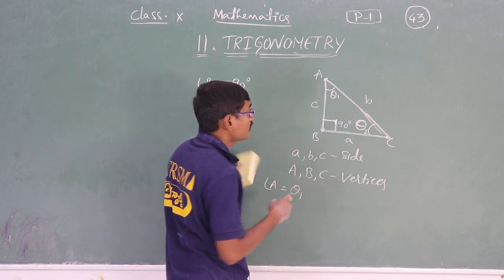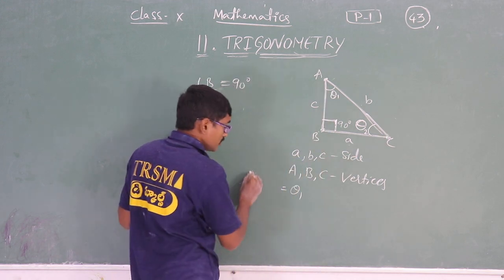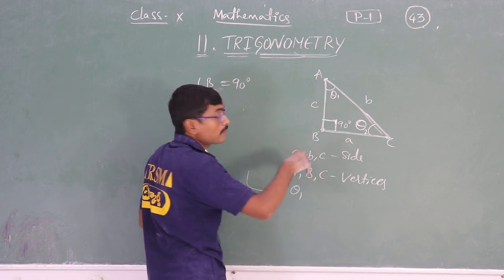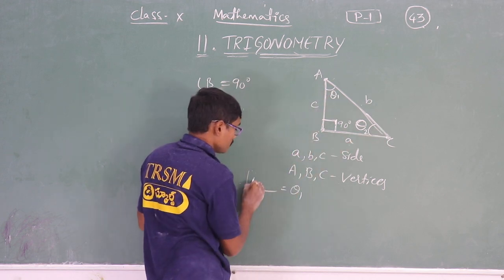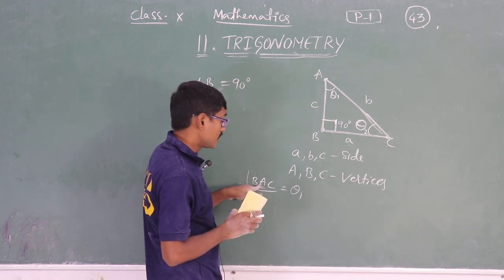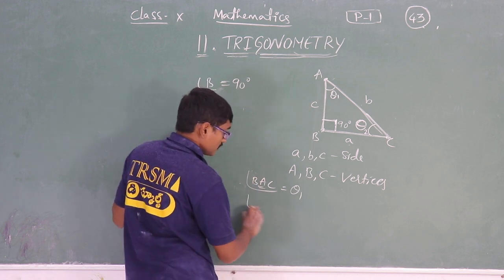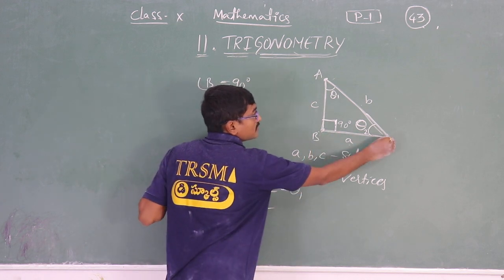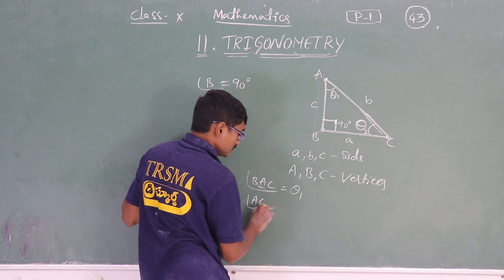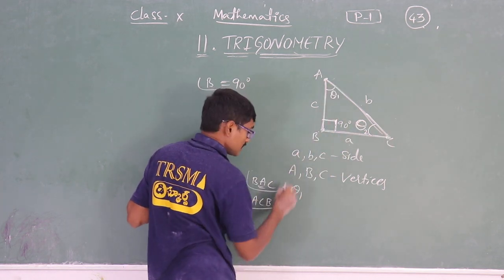I can write angle A, but for proper representation, angle BAC. As the middle letter A is the vertex, it means the angle lying at vertex A. Similarly, BCA or ACB, this C represents theta 2.